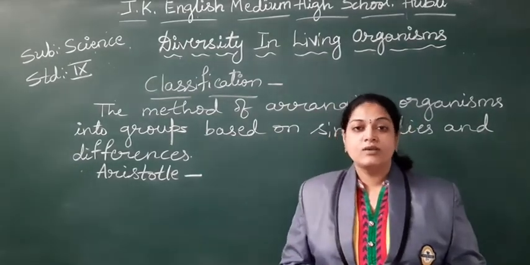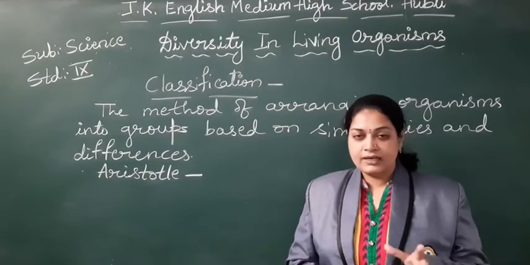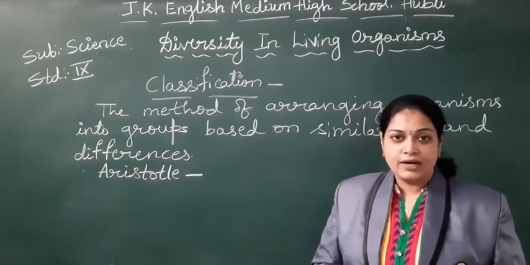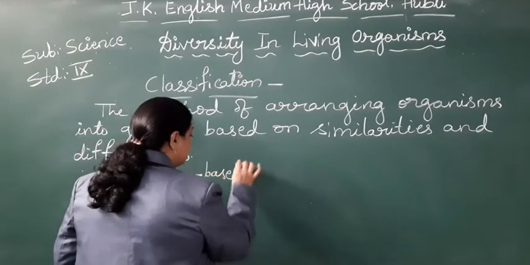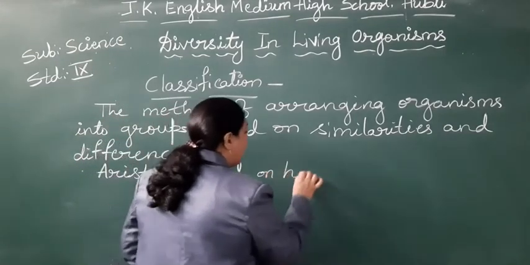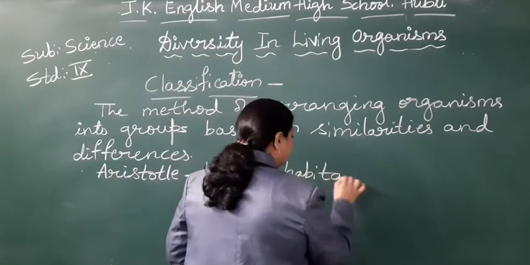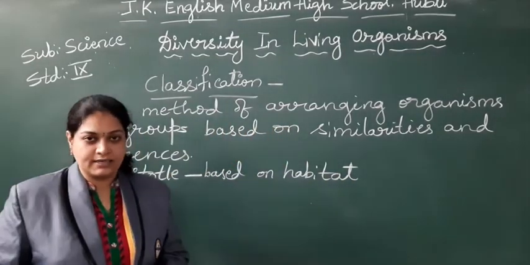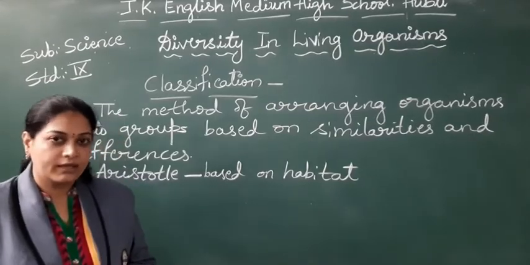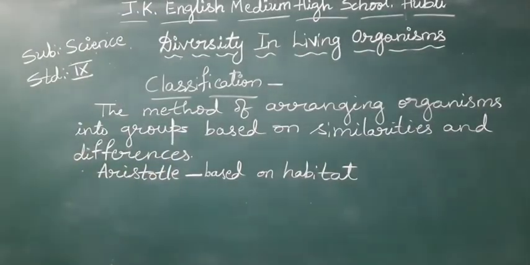He tried to classify the organisms, and he classified. How he classified? He classified based on habitat. Based on habitat of the organisms. Okay? Can you see correctly? Okay.